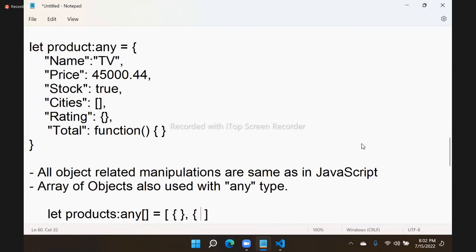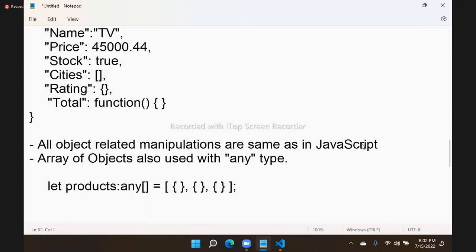If you have to deal with an array of objects, then we have to configure it in this way. These concepts are the same, there is no change. So technically: arrays, array declarations, array manipulations, object declaration and manipulations.